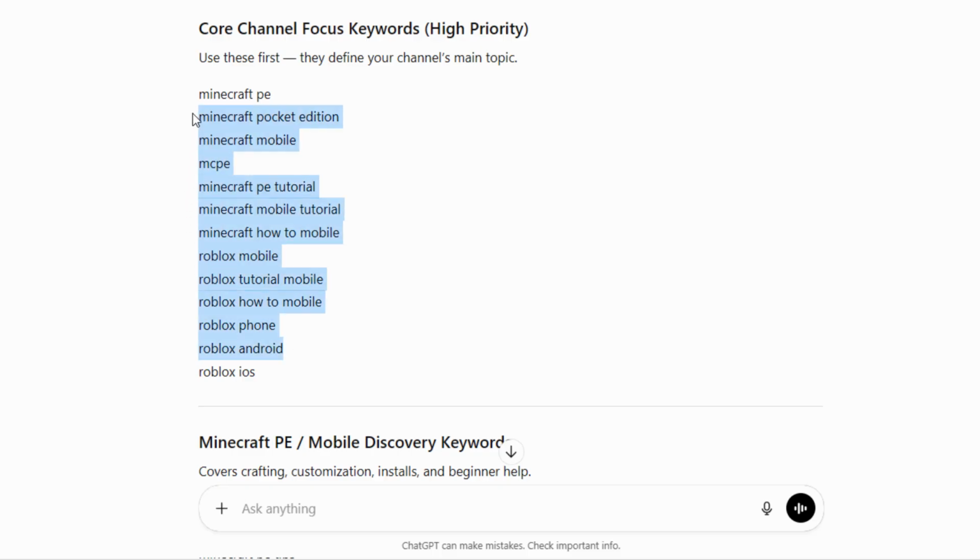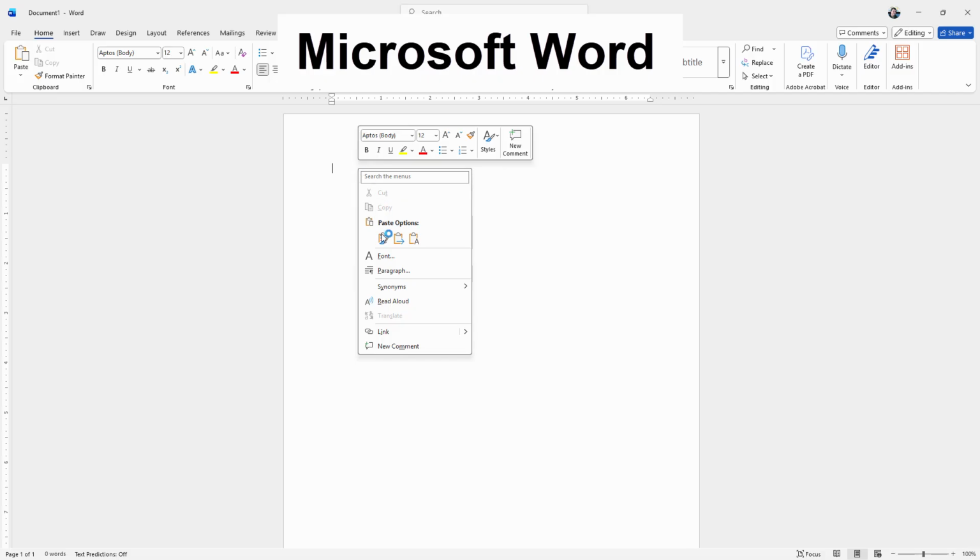I'm going to select this stuff right here, right-click and copy. Those are my main keywords. I left off Roblox iOS because I'm on Android and not iOS, so I can't do any videos about that, no reason to have it in my keyword set. And let's open up Microsoft Word and add these in. Here we go, I'll right-click this, and let's just paste.